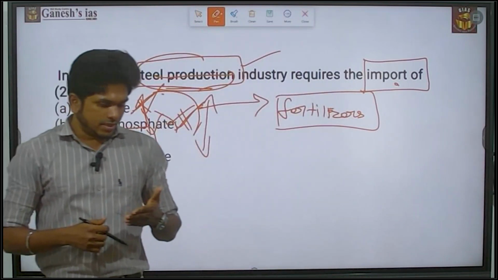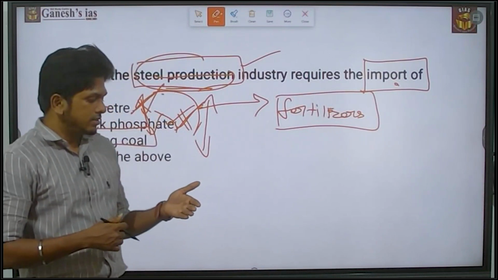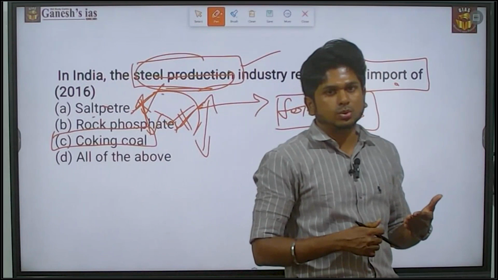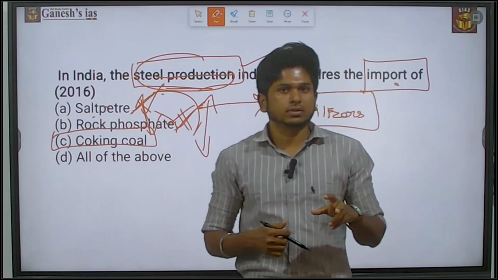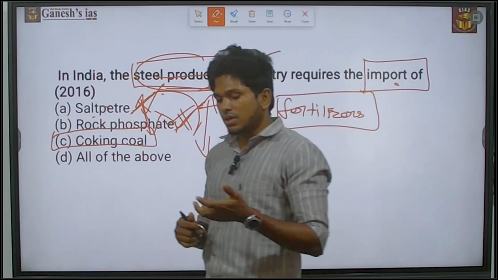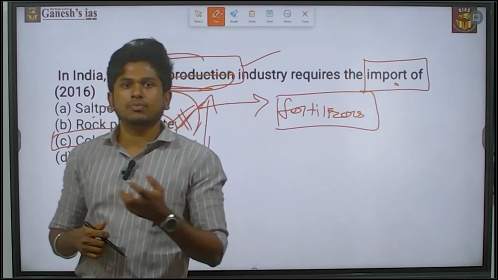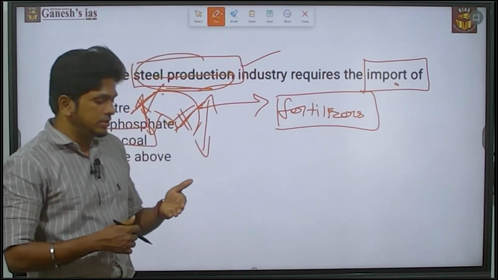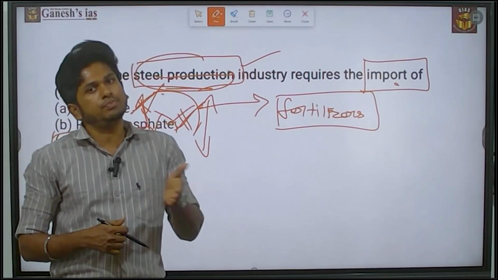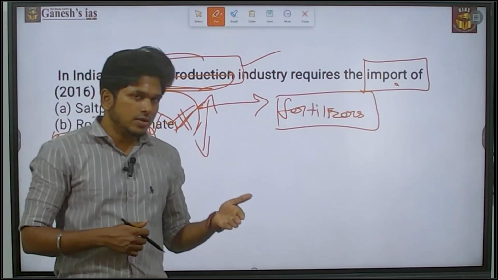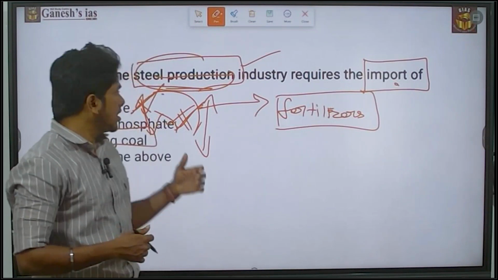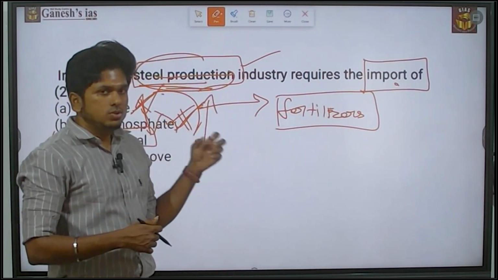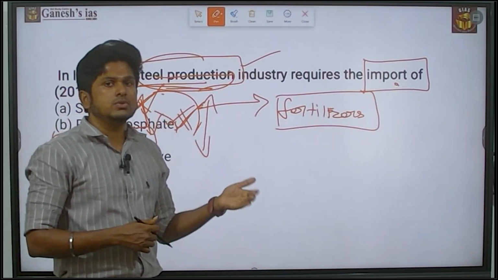When it comes to India, India has plenty of availability of coal. But the quality of the coal, that is the biggest question. When it comes to the quality of coal, we do not have anthracite or bituminous. The coal we have is actually lignite and peat. These kinds of coals can't be used in iron and steel production, so we need to import coking coal.